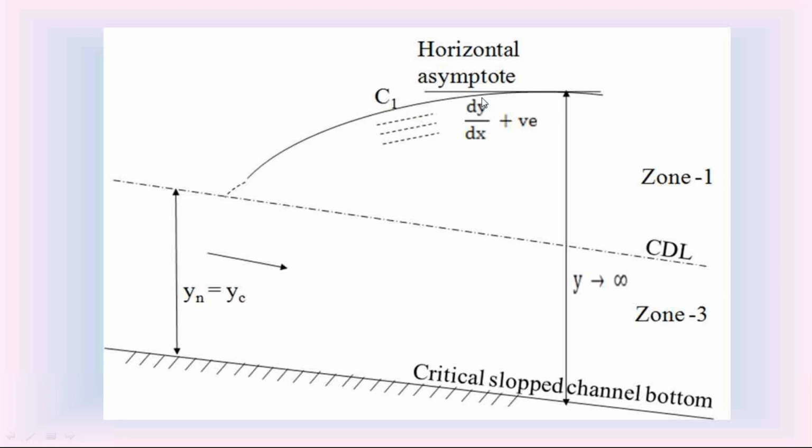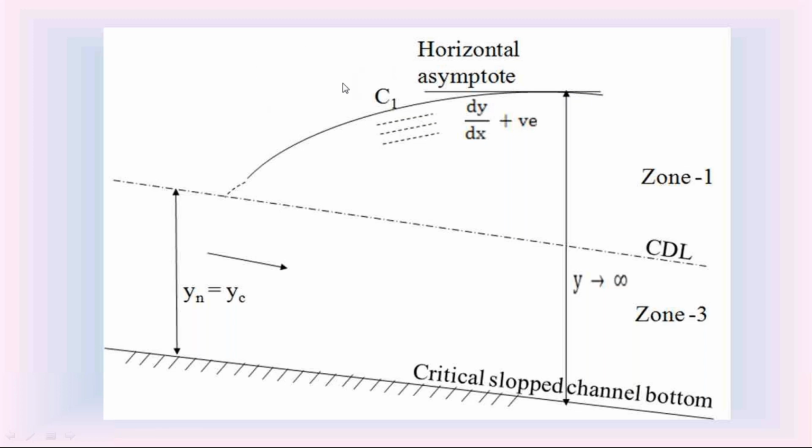And on the downstream side, for this C1 water surface profile, y is infinity. At y equal to infinity, we know that dy by dx is equal to S0. So on the downstream side, this C1 water surface profile is asymptotic to horizontal. That is indicated as dy by dx is equal to S0.